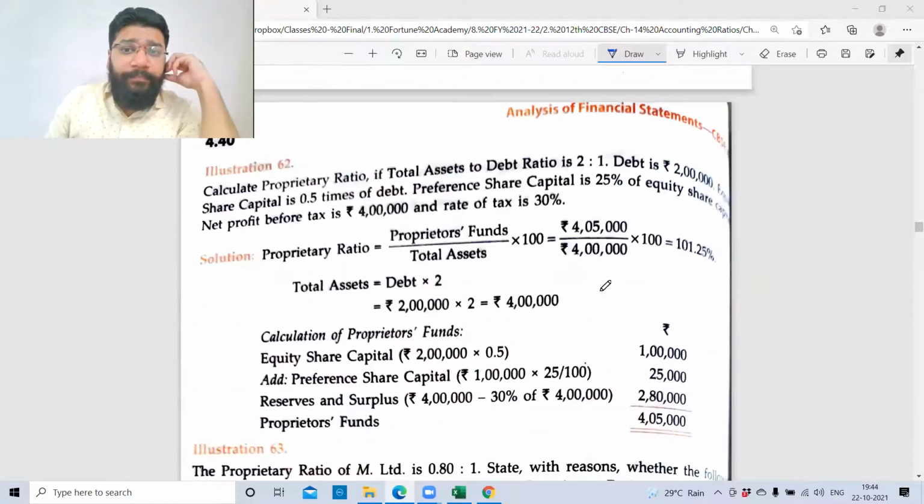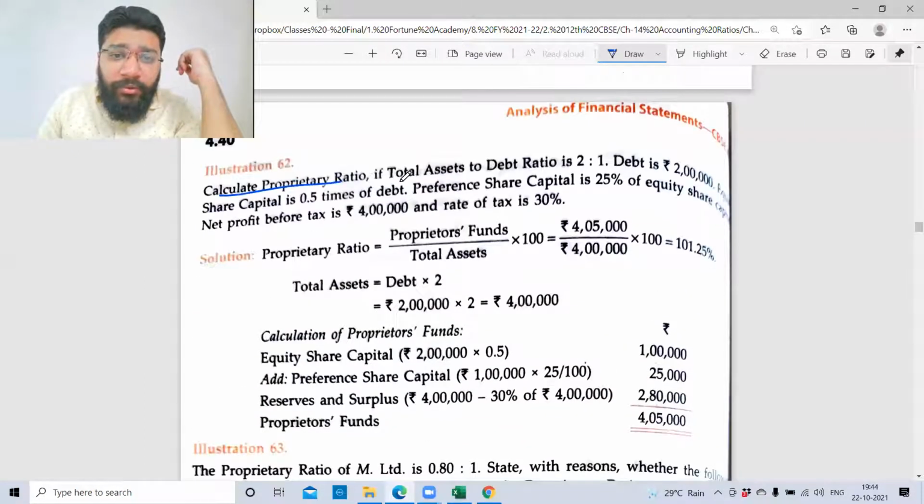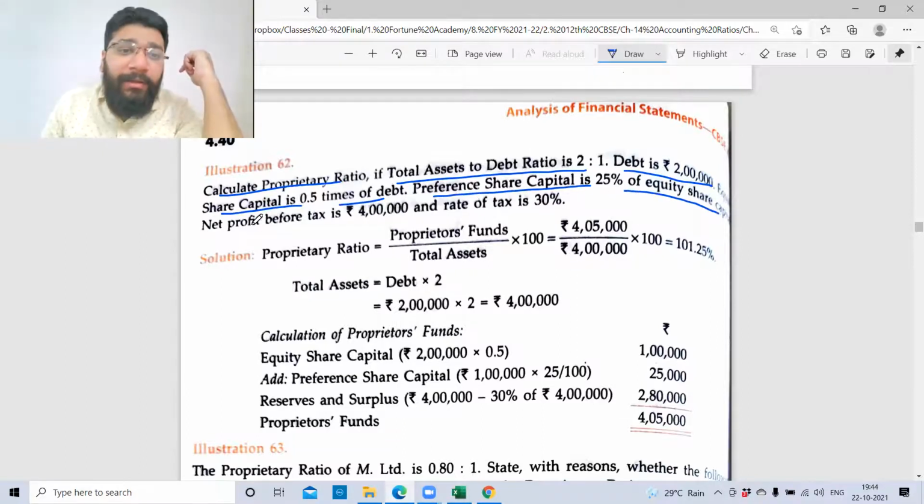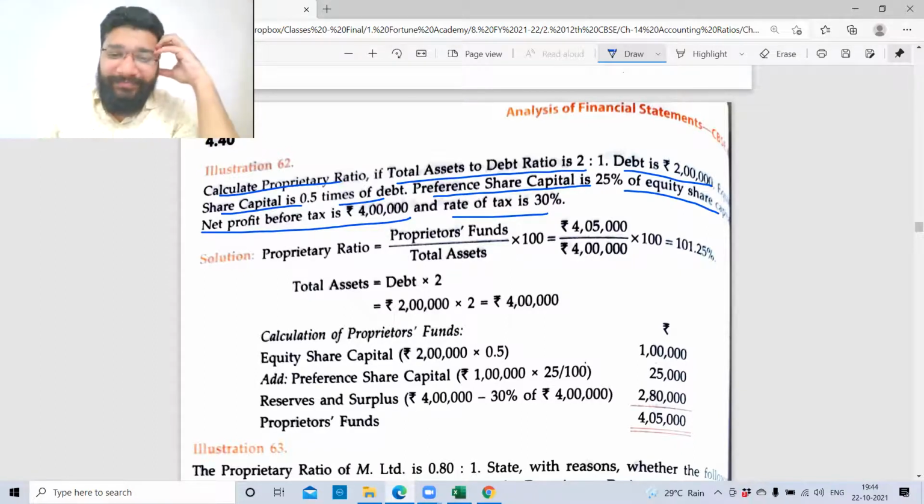62. Calculate the proprietary ratio. If the total asset to debt ratio is 2 to 1, debt is 2 lakh. Equity share capital is 0.5 times of debt. Preference share capital is 25% of equity share capital. Net profit before tax is 4 lakh. Rate of tax is 30%. My goodness, we did this sum, no?